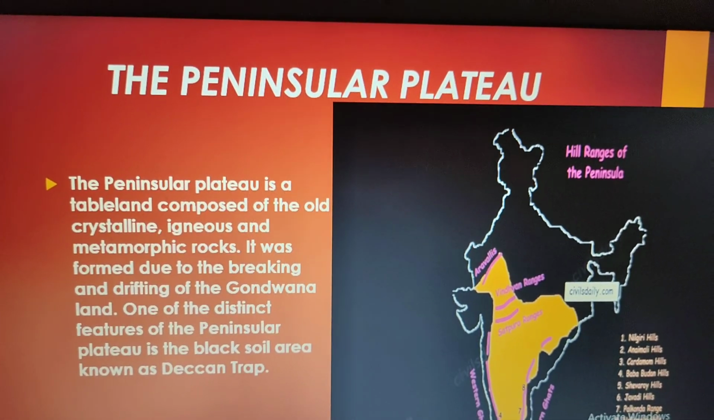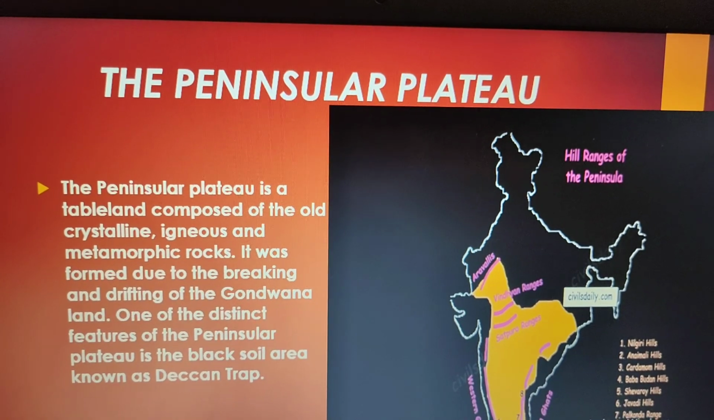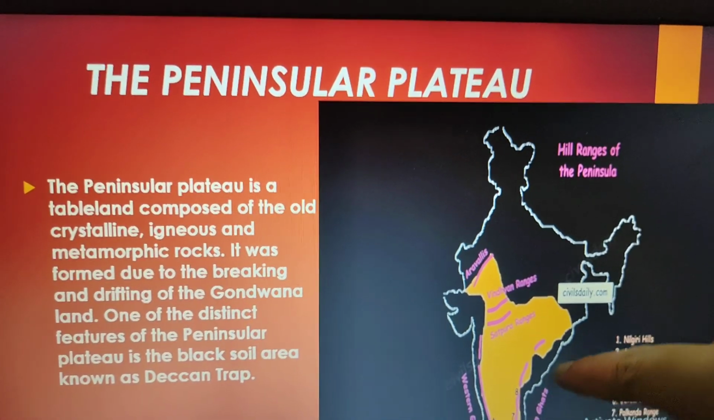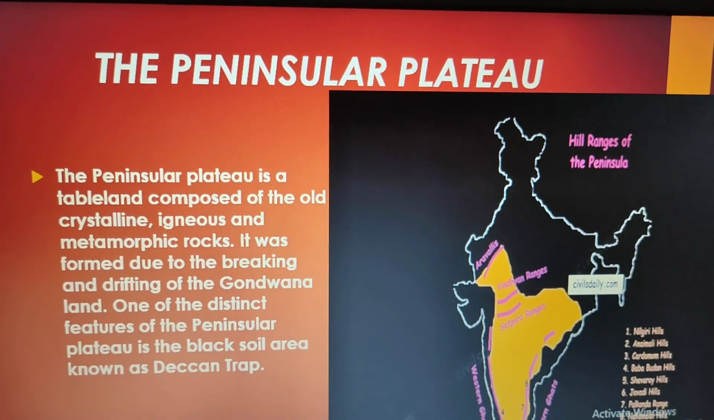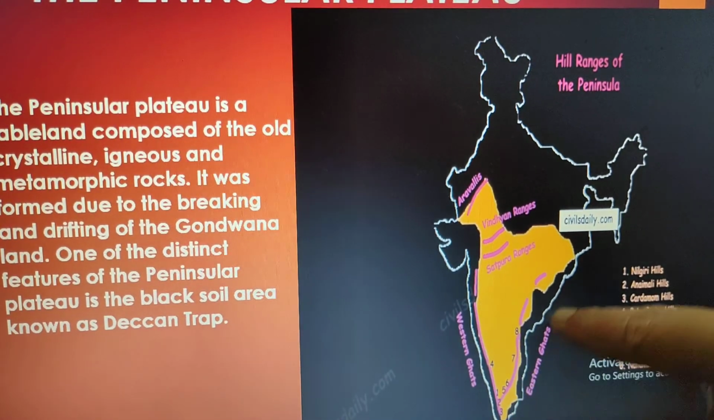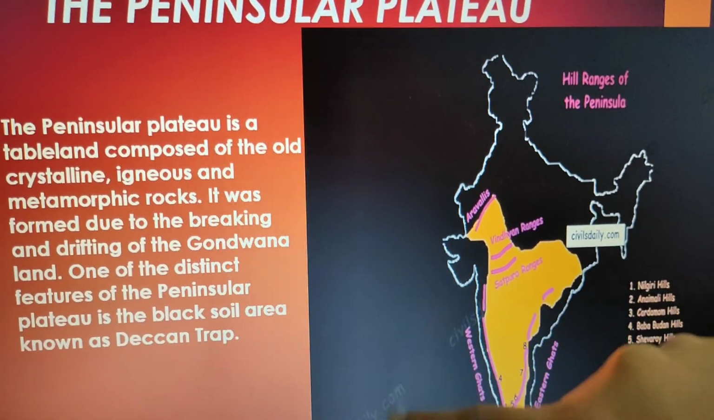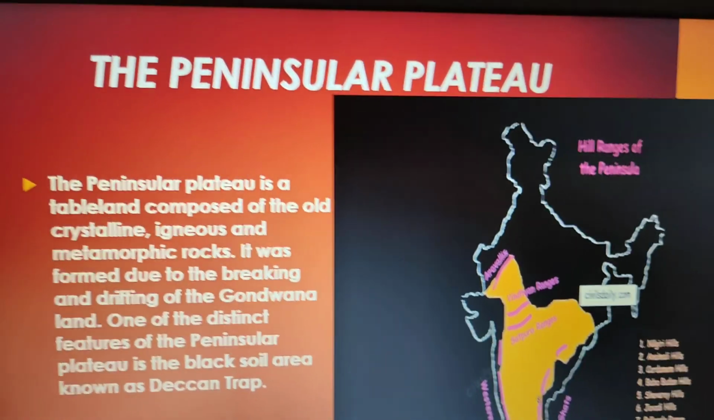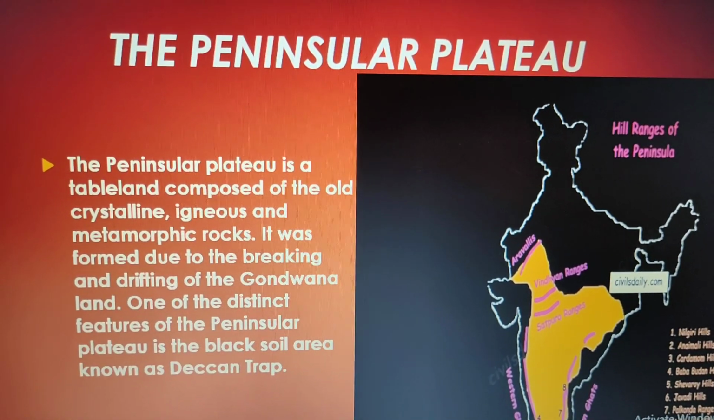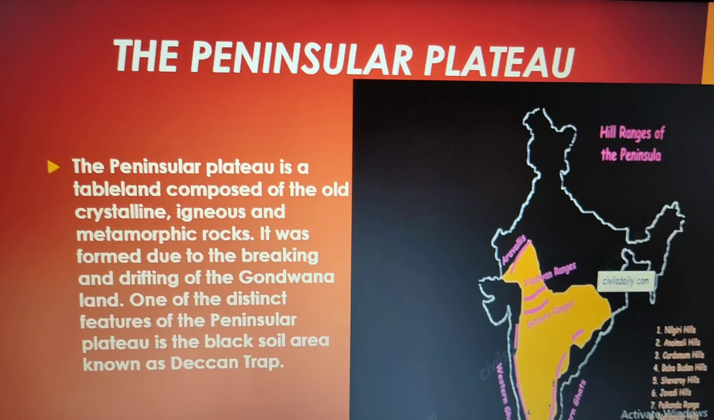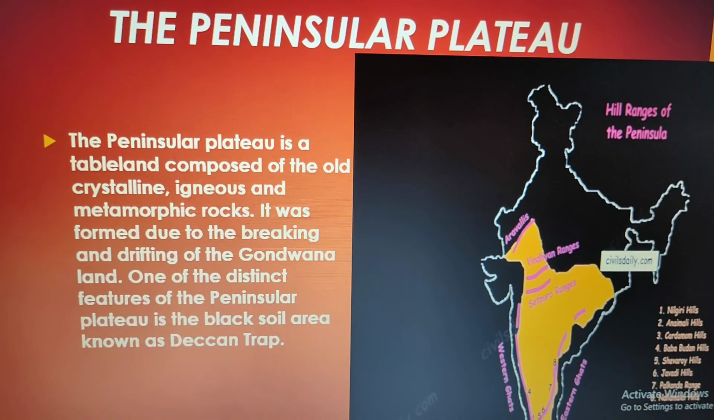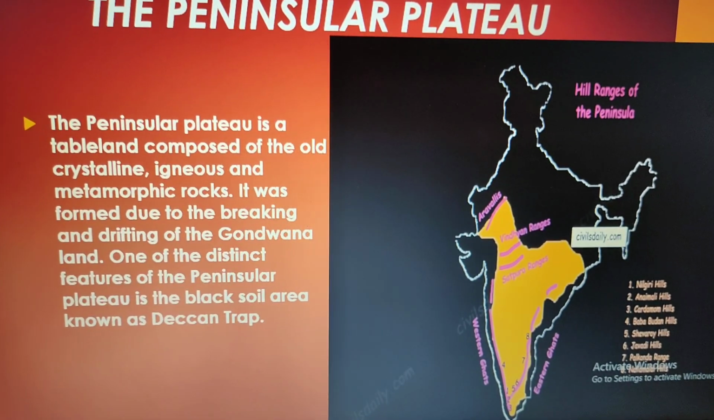Plateau. Now, what do we understand by the term peninsular? Peninsular means the area which is almost surrounded by water from three sides, right? And if you look in the picture, this is your peninsular portion surrounded by water from all three sides. Plateau means an area of high elevation, right? So we are going to discuss the Peninsular Plateau.